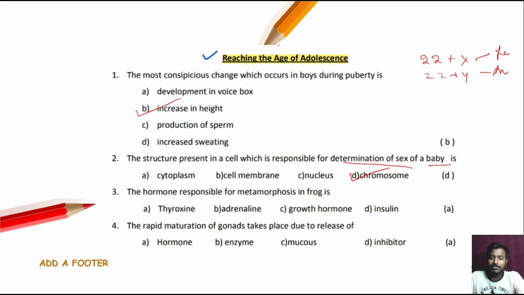The hormone responsible for the metamorphosis in the frog is dash. That is option number A, thyroxine, and the mineral iodine is needed. Next question. The rapid maturation of the gonad takes place due to the release of dash. The release of the hormone. Next question.